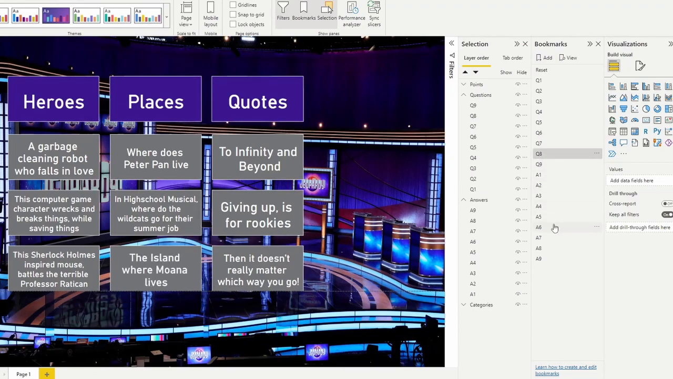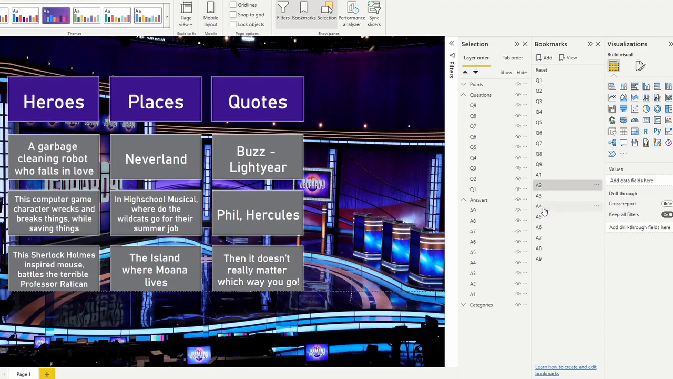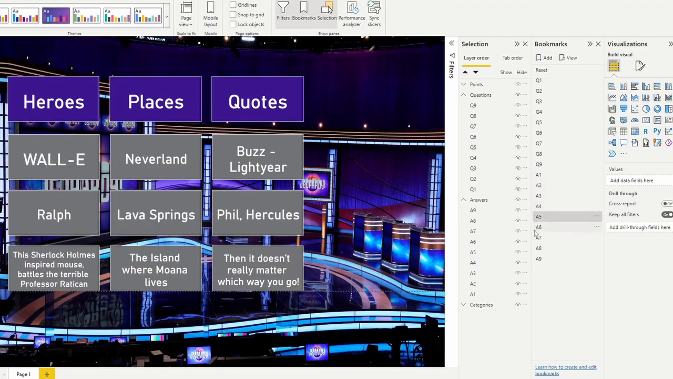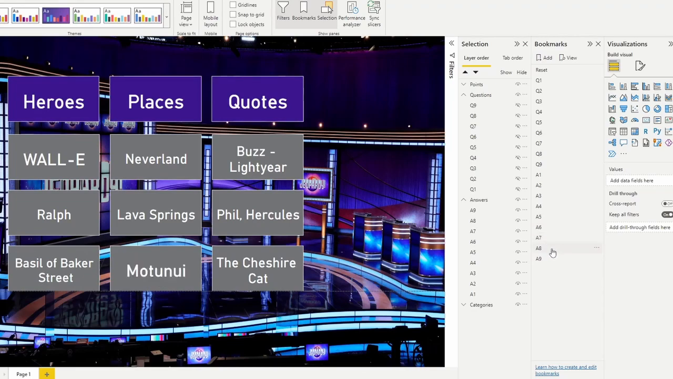Let's start to go through our answers. Answer 6, answer 3, 2, 4, 1. I'm just trying these in different orders to make sure that everything works independent of all the other bookmarks. Perfect. It looks like all of this works. So we've completed building the bookmarks for our questions and for our answers.